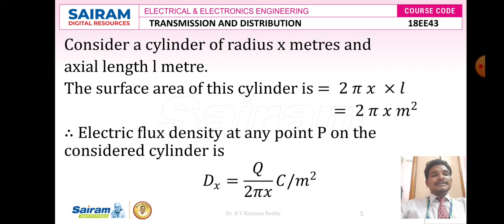Therefore the electric flux density at any point P on the considered cylinder, as we know, is D x equal to q by 2 pi x coulombs per meter square. This formula we have taken into account because once current is flowing through the core of the conductor according to the demand of the load, due to voids, or otherwise treeing and tracking, some small holes will form. Through those holes a small amount of leakage current takes place, which is also called electron pockets. Once electron pockets increase, it leads to short circuit problems.